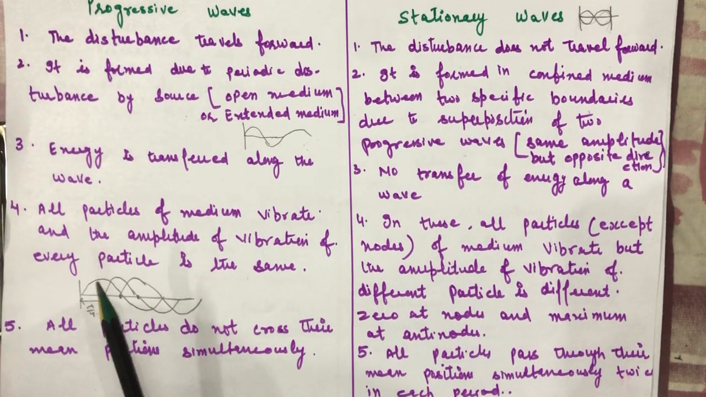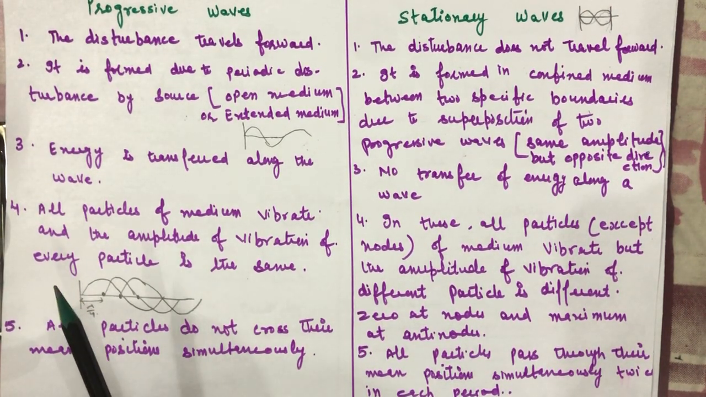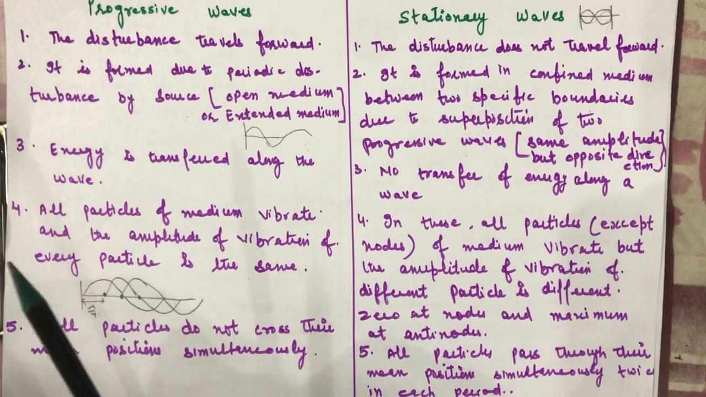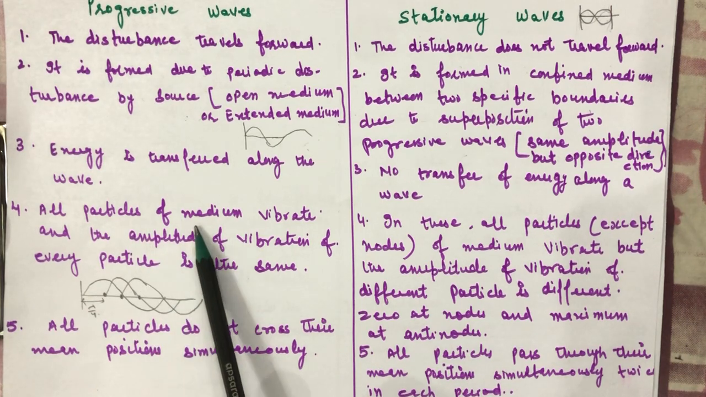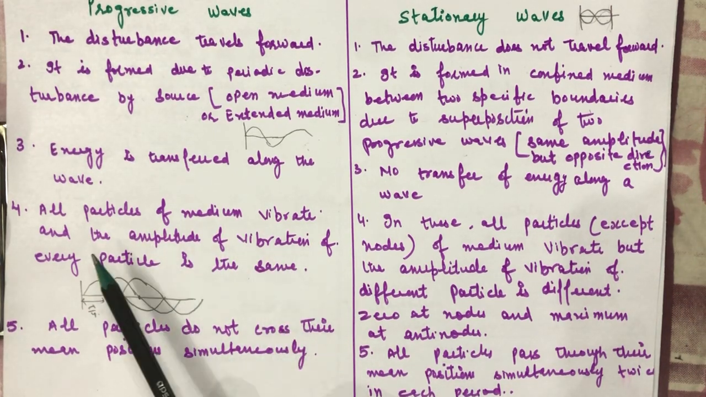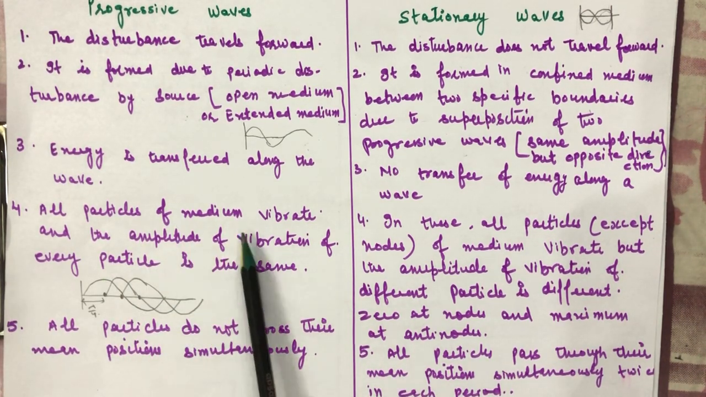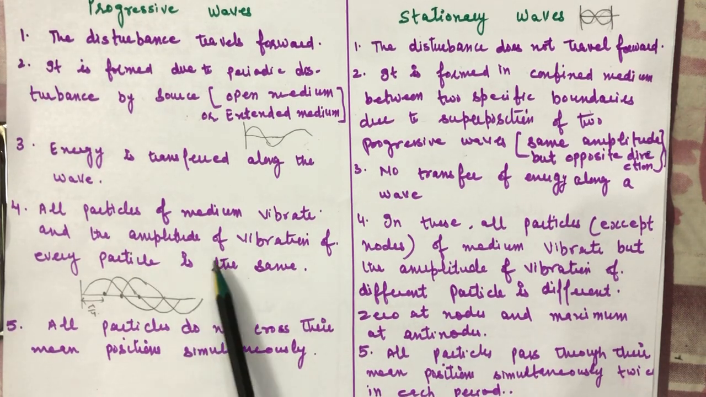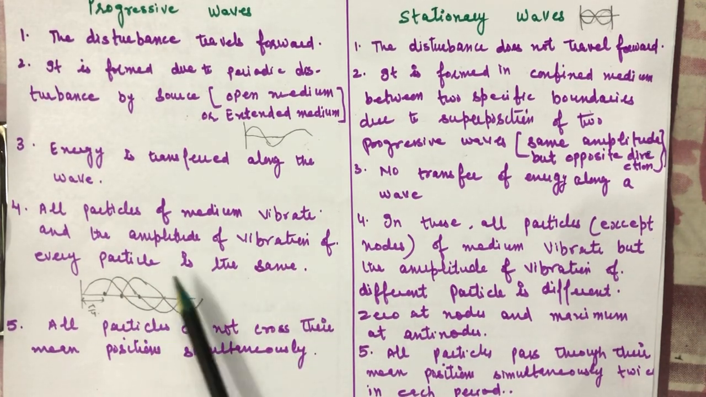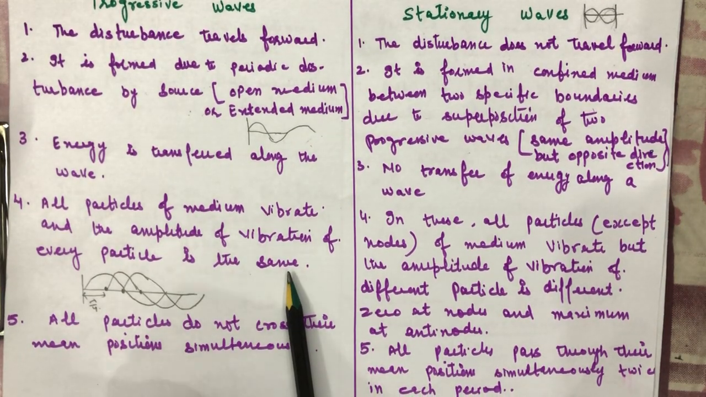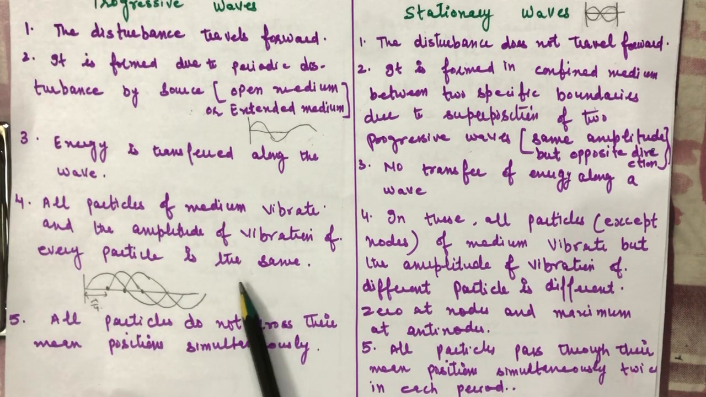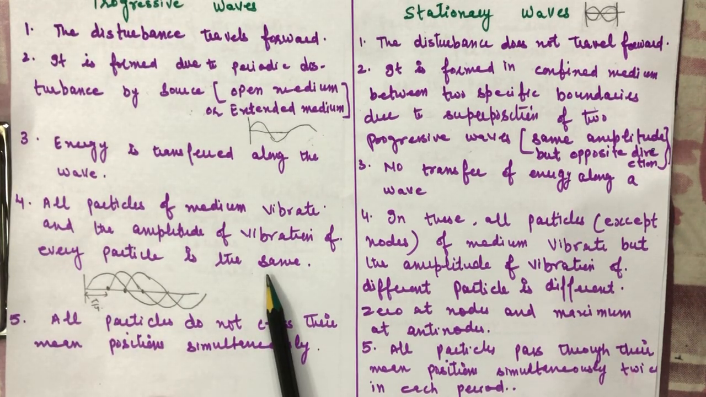Then the fourth point, which is also a very important point, so please pay attention. In a progressive wave, all particles of the medium vibrate, and the amplitude of vibration of every particle is the same.